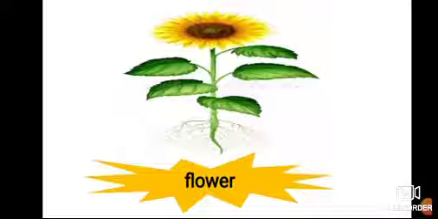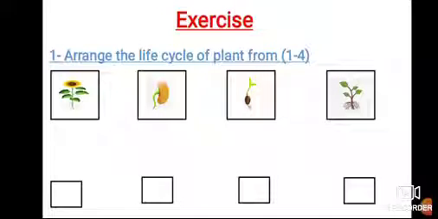Okay, Junior 1. Let's solve the exercise in the main booklet. Open page 6 and solve the exercise. Now we will arrange the life cycle of the plant from 1 to 4. Number 1 is, yes, seed. We will write number 1 on the seed. Yes, Super Junior 1.